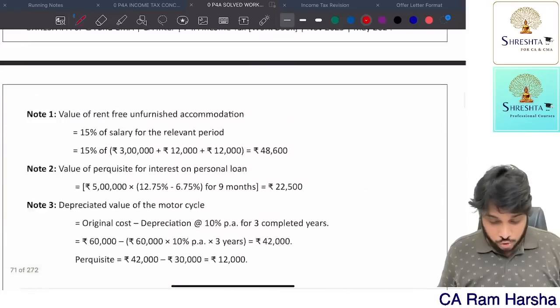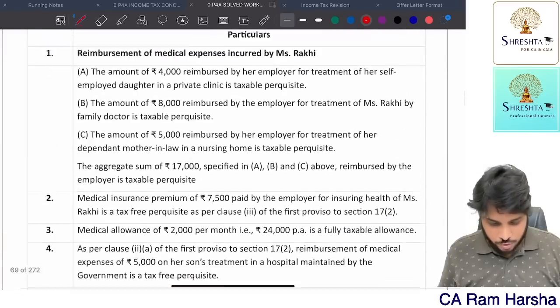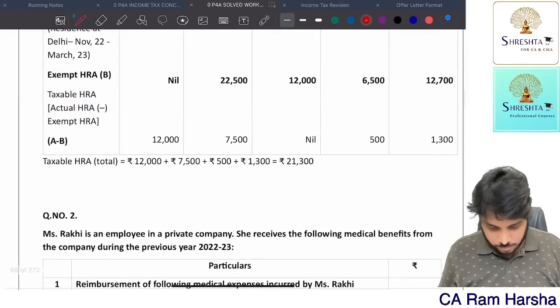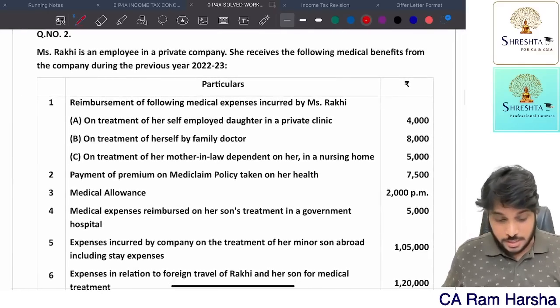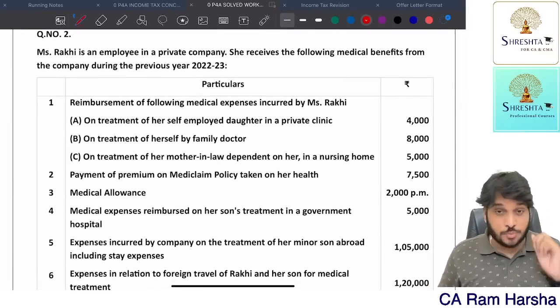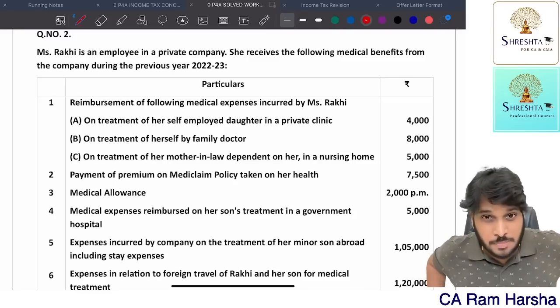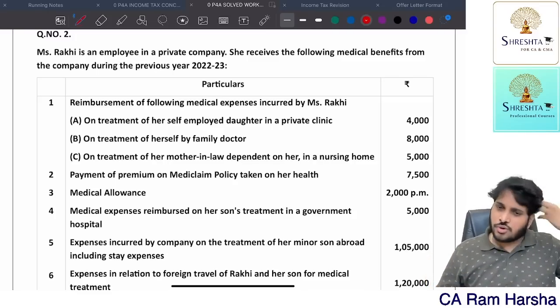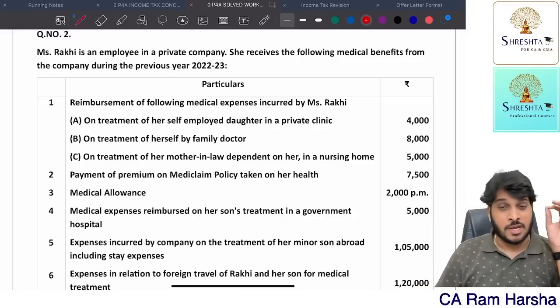Now we still have 2 more questions pending. Question number 2. This is an exclusive problem on medical facility. You remember we discussed already in the revision also that medical facility perquisite valuation.